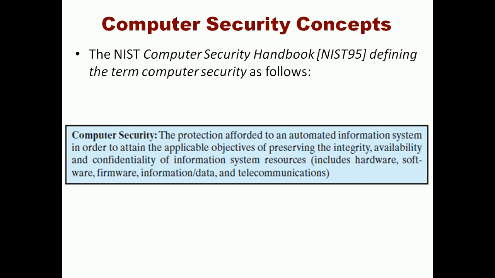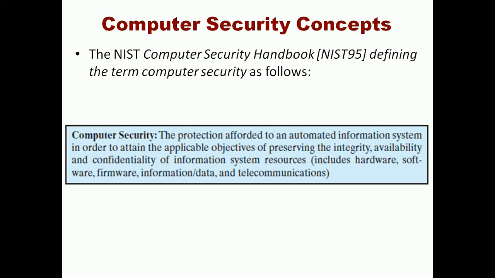The NIST, that is the National Institute of Standards and Technology, defined computer security as the protection of my own data which is available in the system. Maybe the system is connected in a network, or it may be a single system, that is a PC.